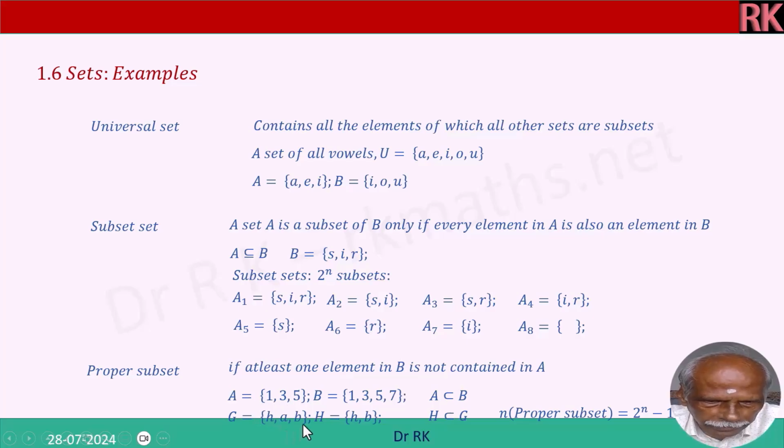G = {H, A, B} I have taken, H = {H, B}, H is a subset of G. Number of elements in proper subset is 2 power n minus 1, because 2 power n is the total number of subsets in the power set, right?